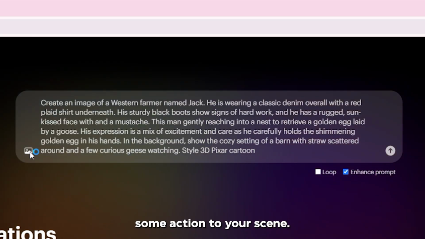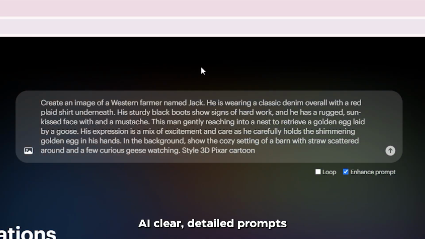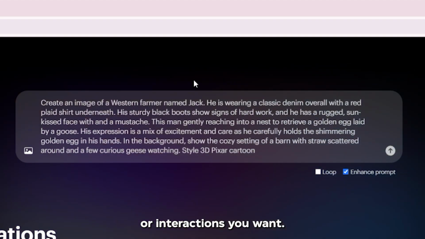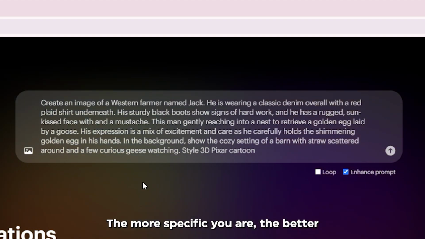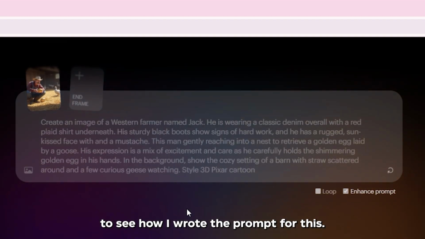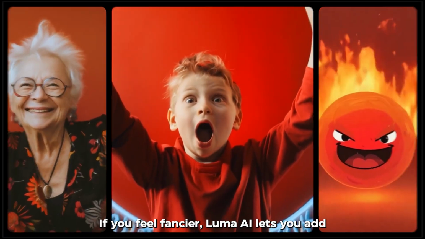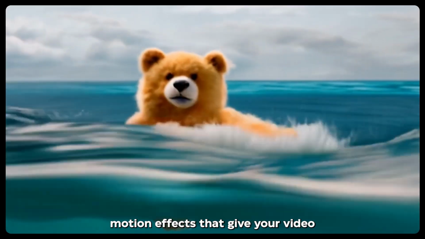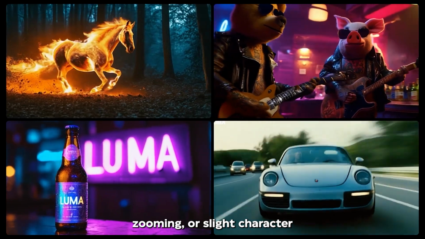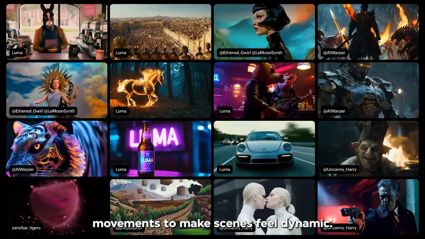Next up, let's add some action to your scene. Give Luma AI clear, detailed prompts about the type of movement or interactions you want. The more specific you are, the better it will align with your script. You can pause the video to see how I wrote the prompt for this. If you feel fancier, Luma AI lets you add motion effects that give your video a sense of depth. Use panning, zooming, or slight character movements to make scenes feel dynamic.